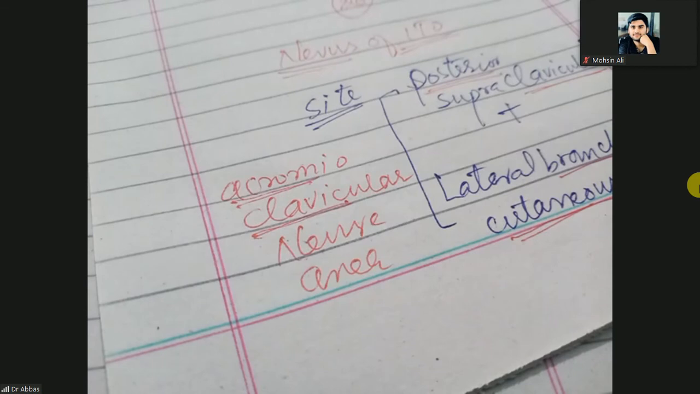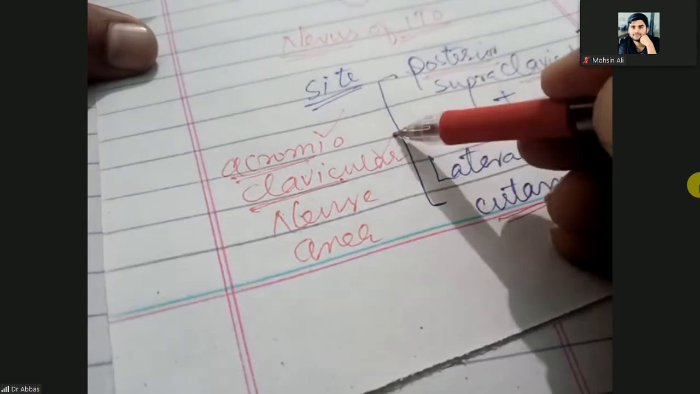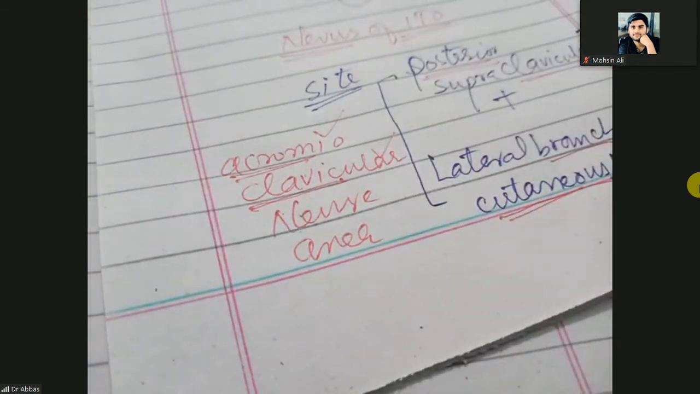It means it is present on the back of the clavicle and the upper part of the scapula. That is known as the acromion process and the clavicular process. It means the back and upper or superior part of the scapula.